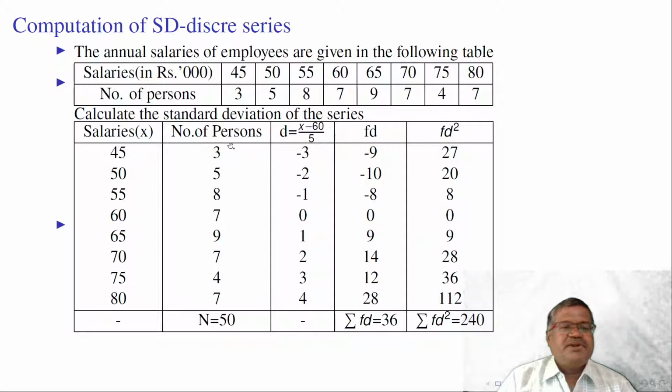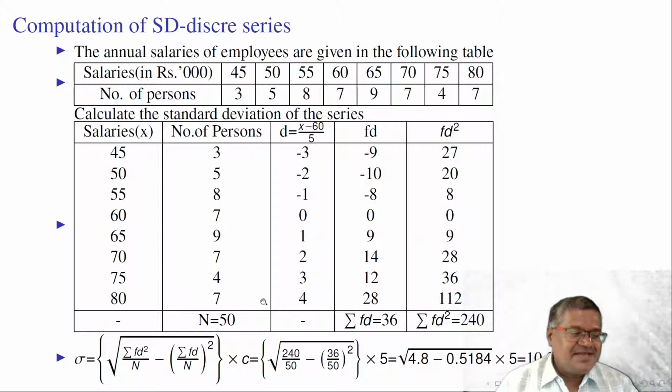Then F into D, number of persons is F here. F into D, 9 into minus 3, minus 9. Like that FD square we calculate. Sigma FD is 36 here, summation FD square is 240 in this example.